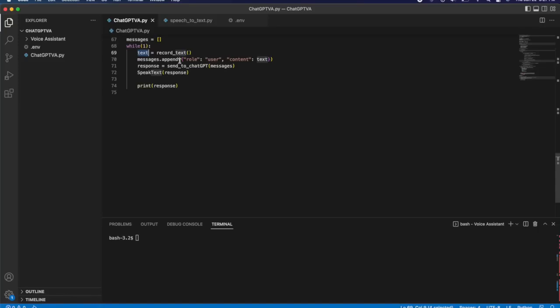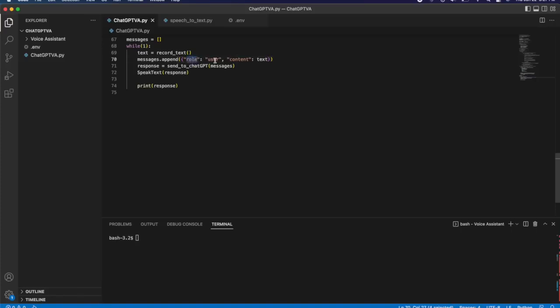And once it has that, we move down to this line. And what we do is we take our messages array and we append the text that we just received. Remember, the messages array is meant to keep track of the whole conversation that we have with ChatGPT. And so one of the things that we need to do is that every time we get new input from the user, we need to add it to the messages array so that we have that full context. Now, the way that ChatGPT understands messages is as a dictionary of two entries.